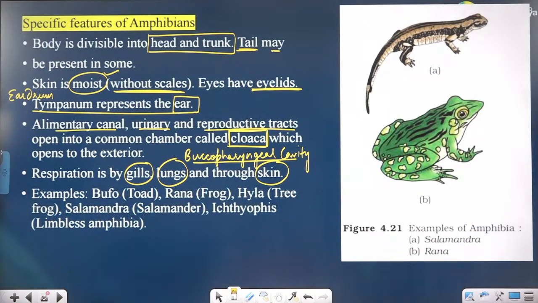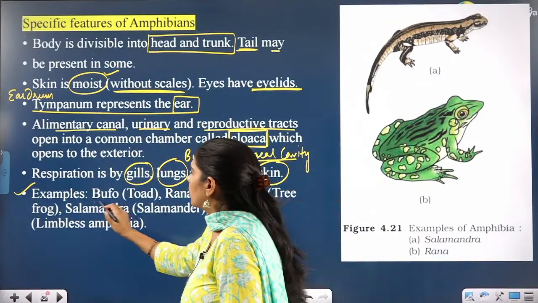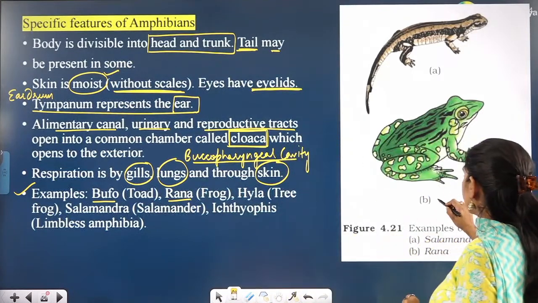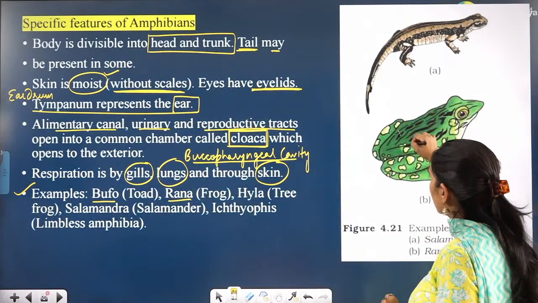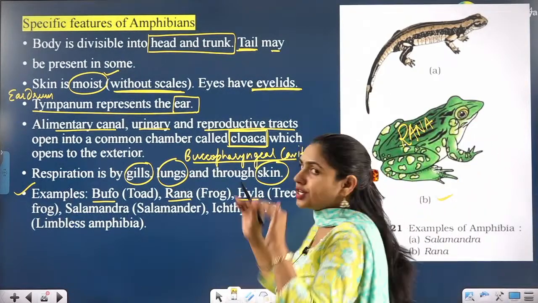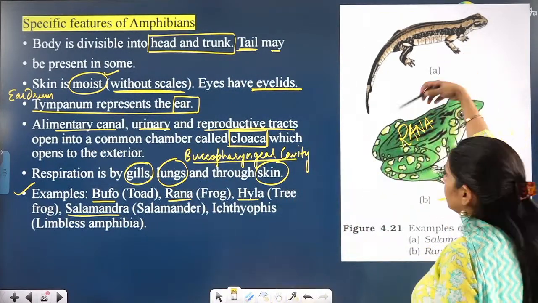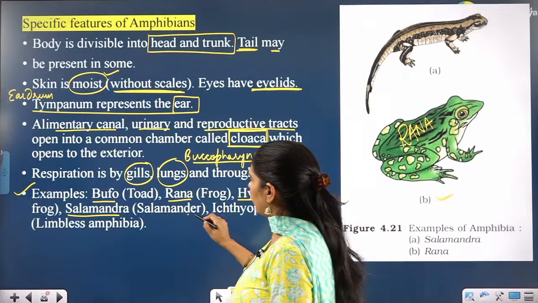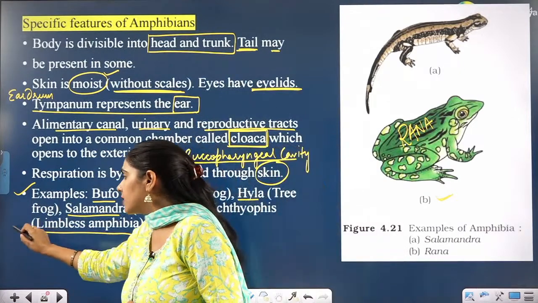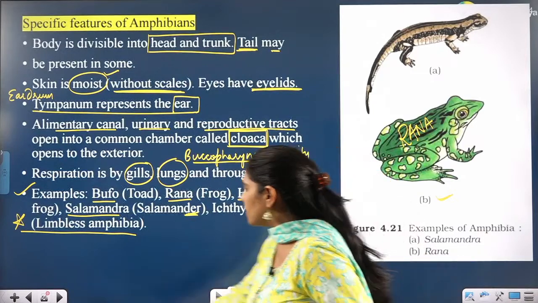Now coming to the next point, examples. Bufo, commonly known as toad. Rana, frog. You can see Rana here. This is frog. This is Rana. Rana tigrina. Hyla is tree frog. Salamander. You can see Salamandra. Salamandra is the scientific name and salamander is the common name, right? Ichthyophis is limbless amphibian. This you have to remember. Important example. So these are the specific features of amphibians.